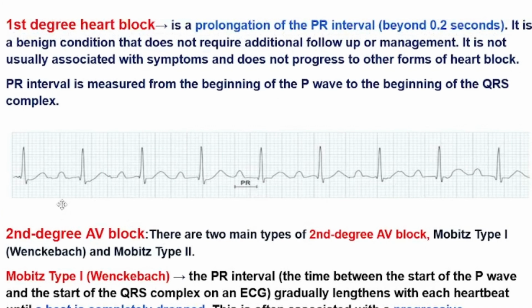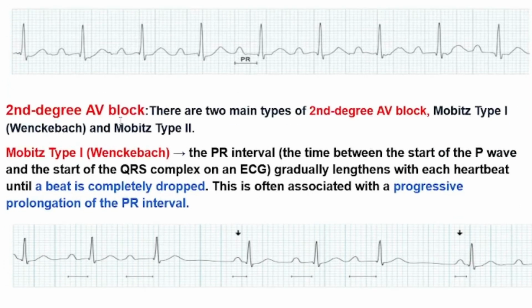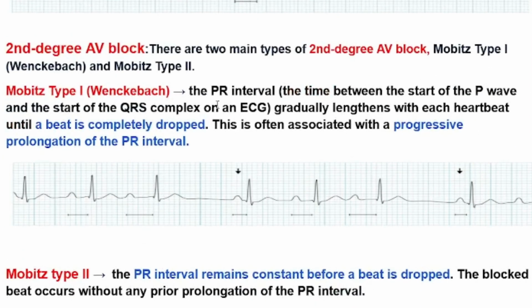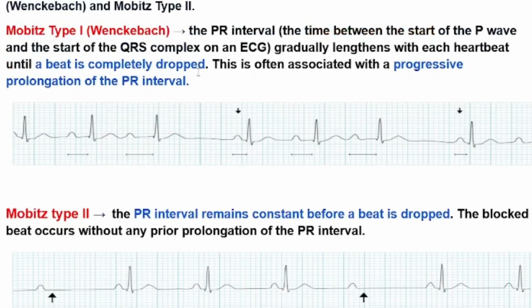As we see here, we have only the prolongation of PR interval, and the rest of the ECG is normal, and we cannot see any abnormality in this ECG, only the prolongation of PR intervals. And second degree AV block. There are two main types of second degree AV block: Mobitz type 1 or Wenckebach and Mobitz type 2.